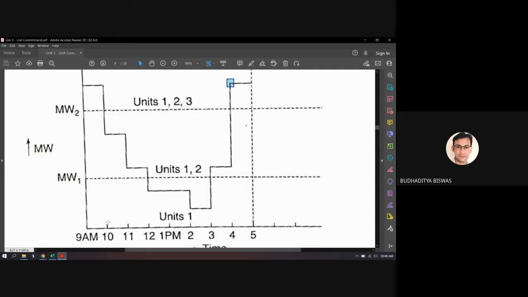So it is economical that after 10 a.m. we should shut down unit 3, because unit 3 needs to generate the electricity again at 4 p.m. So the decision of when it goes to the banking mode or the shutdown mode totally depends upon how much time the unit should not generate electricity, or how much time the unit should be decommitted.